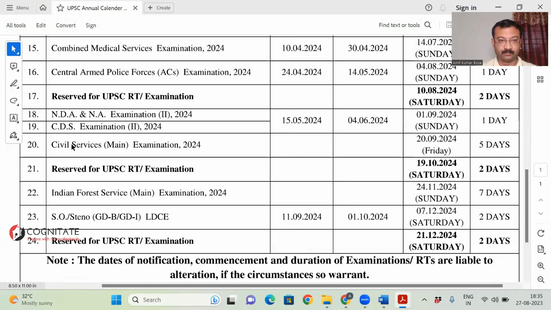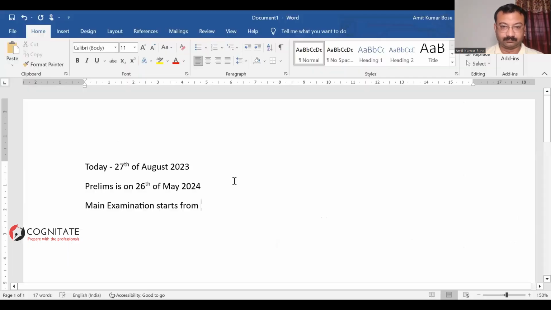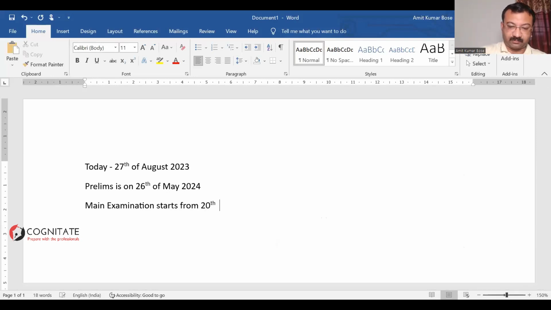Here is mains starting from 20th of September 2024. Good. Let's come back to the word file once again. So mains examination starts from 20th of September.